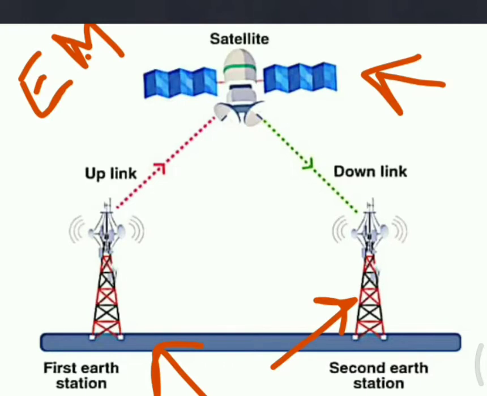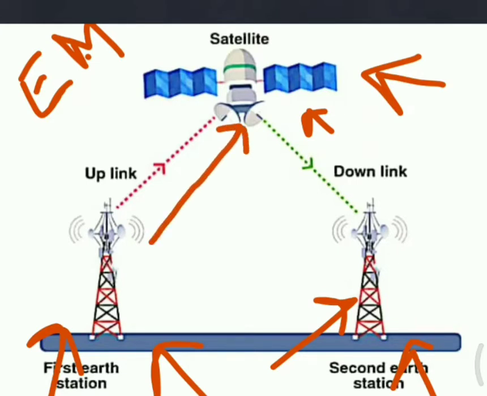Now this is the satellite, an artificial satellite orbiting around the earth. We have the first earth station, and this is another earth station. The first earth station is transmitting the signal to the satellite, and this signal contains some information.